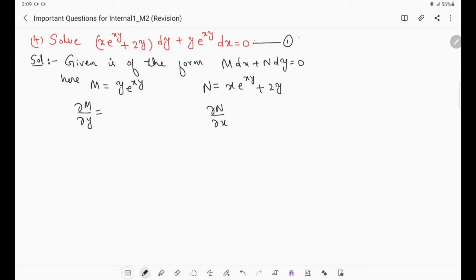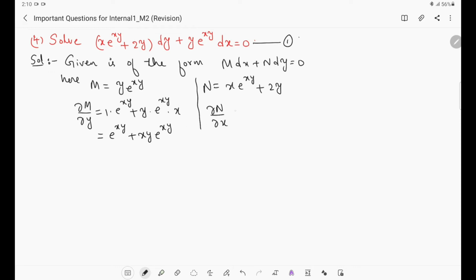So find ∂M/∂y, because we are differentiating M partially with respect to y, and y is there here and y is there in this. So uv rule we have to apply. First differentiate y, that will become 1, then e^(xy) as it is. Using the uv rule, y will be as it is, and the derivative of e^(xy) is e^(xy) into x, because we are differentiating with respect to y. So that is why this x we will get as it is. Then simplify this, what we will get? e^(xy) + xy e^(xy), right? This is ∂M/∂y.